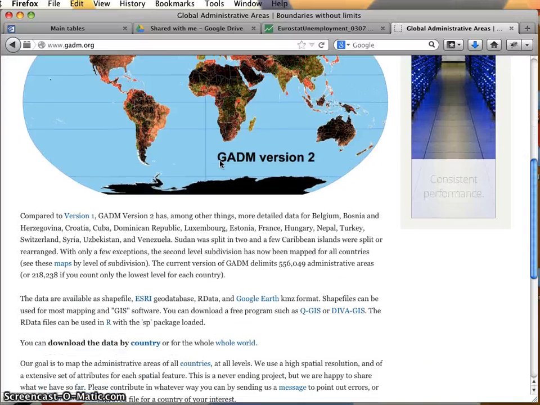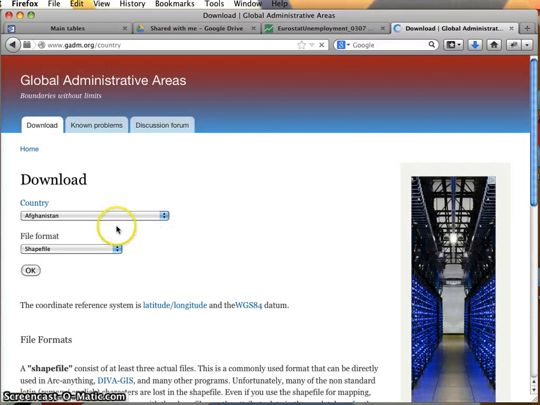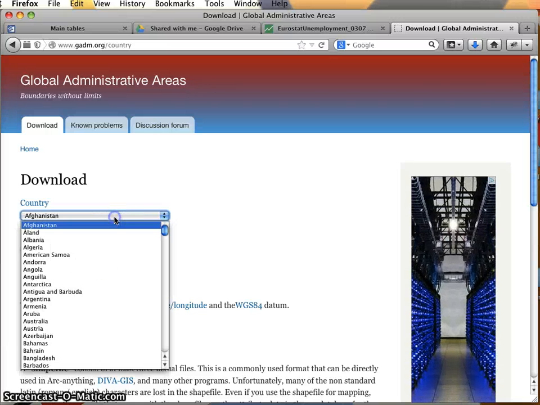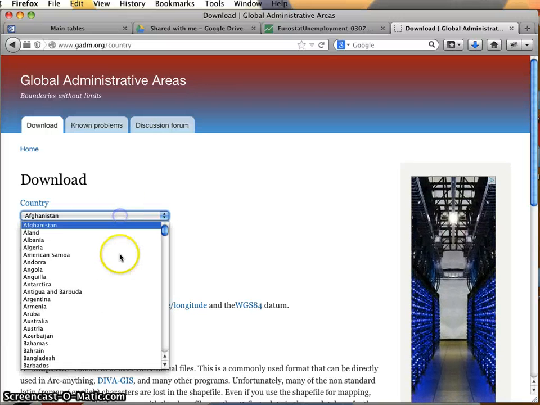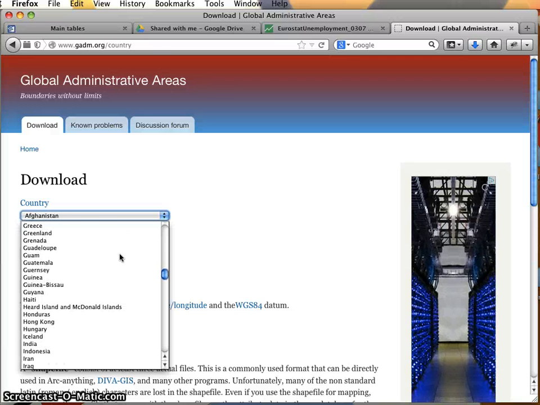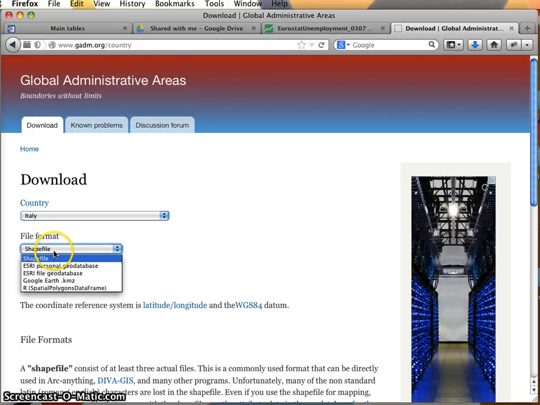I'm not even sure who makes it, but you can download the data by country for the entire world, and it comes in a lot of different formats. For example, let's look at Italy. That was one that I looked at before. It has different levels of administrative areas. So, for example, if we look at Italy, I can choose from here Google Earth, KMZ, so KMZ is the zipped file of KML.